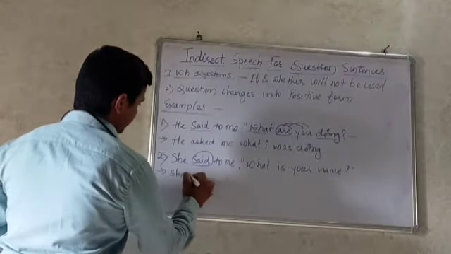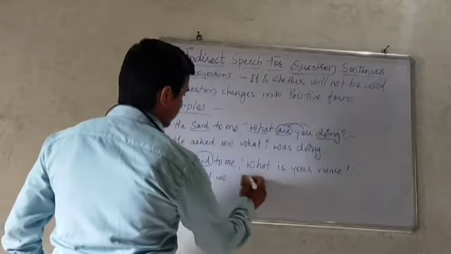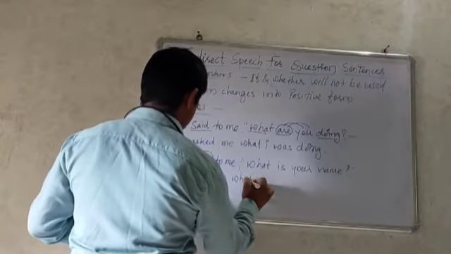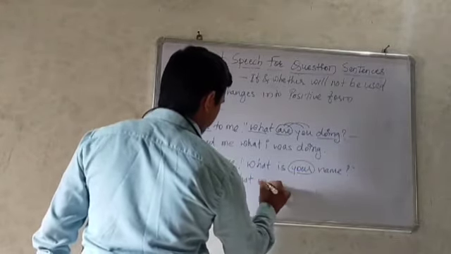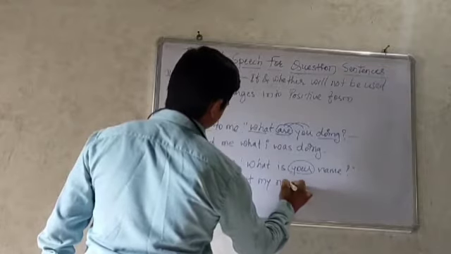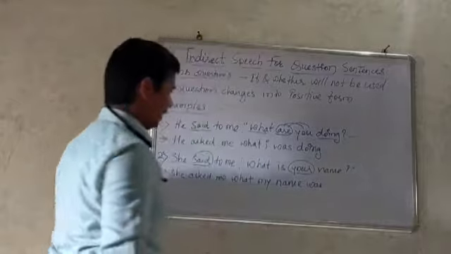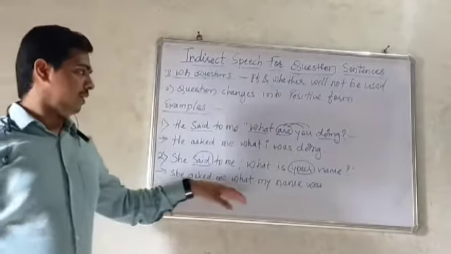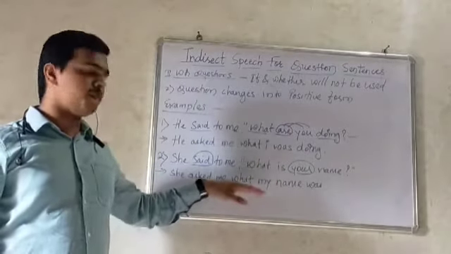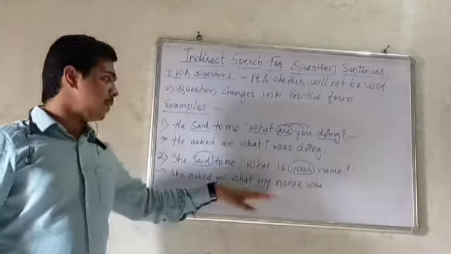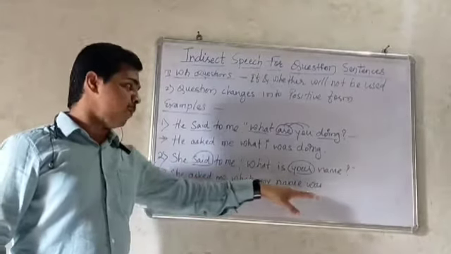So here she asked me what. So your changes into my: what my name was. So this sentence is in simple present. So simple present changes into simple past. She asked me what my name was.